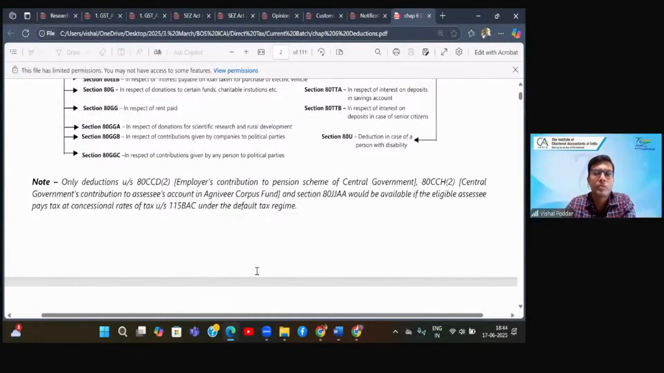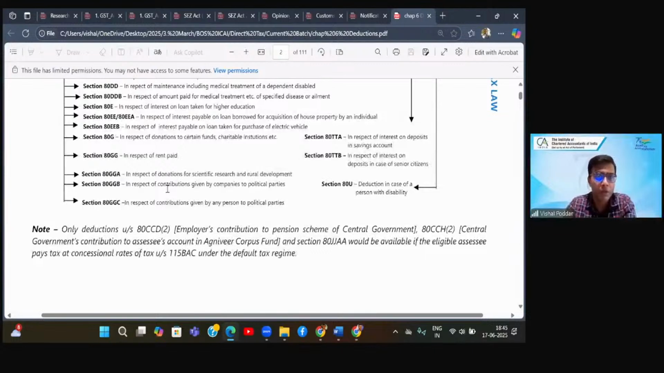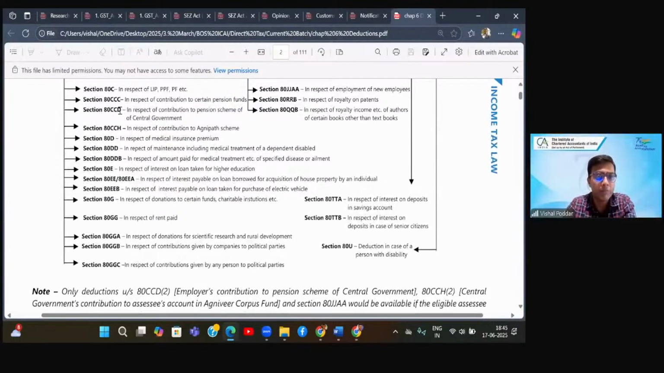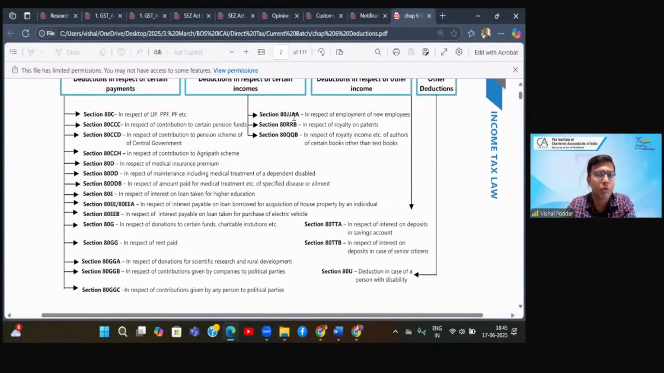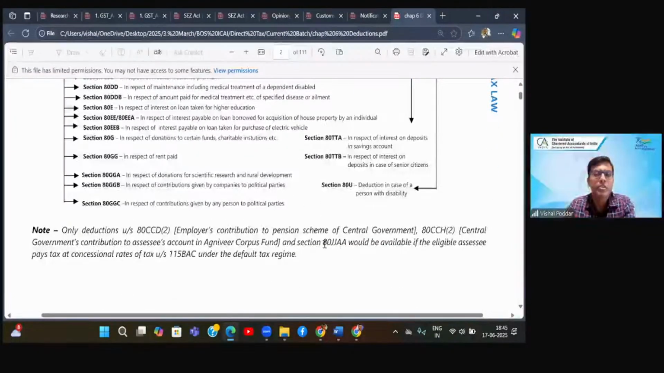Now, as I said, 99% of these deductions are out of the new scheme. However, presently there are only limited, as you can see on the screen, 3 sections which are mentioned. These 3 sections only are eligible under the new scheme. Here you have one section 80CCD, another section 80CCH, and one section 80JJAA. Only these 3 sections are eligible for deduction under the new scheme.